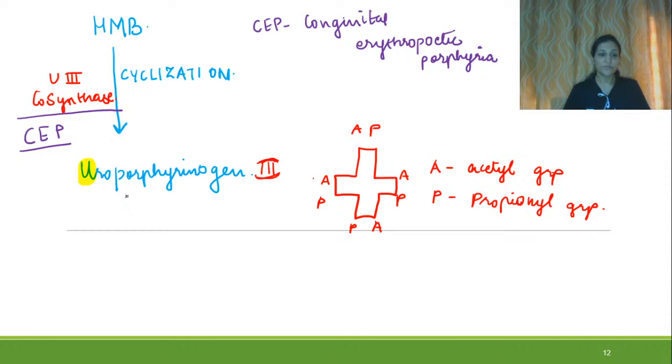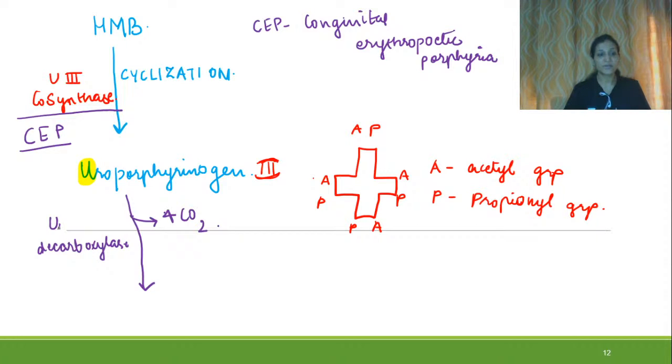Now let's move further. What will happen further in this reaction? There will be removal of 4 carbon dioxide molecules in the presence of the enzyme uroporphyrinogen decarboxylase.